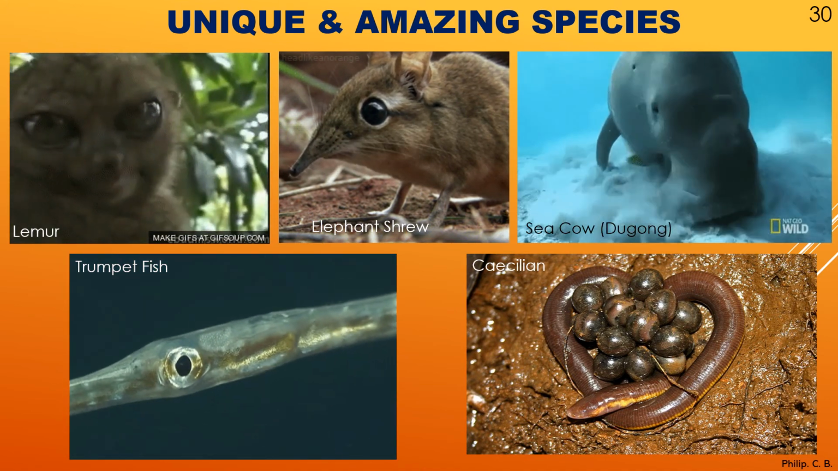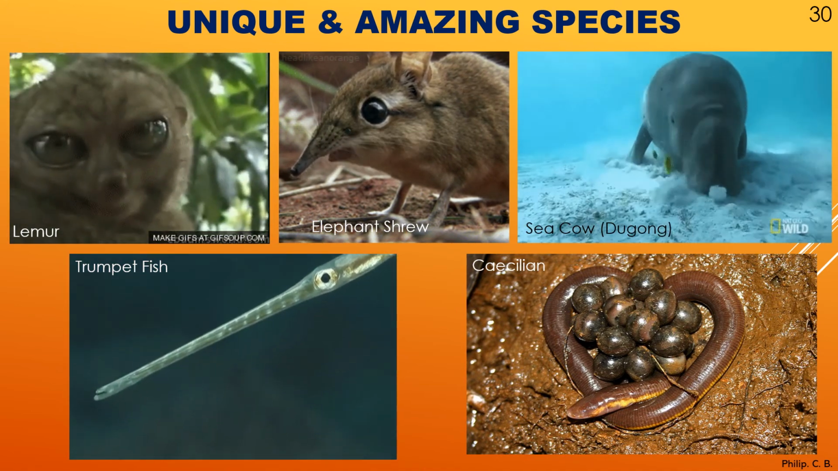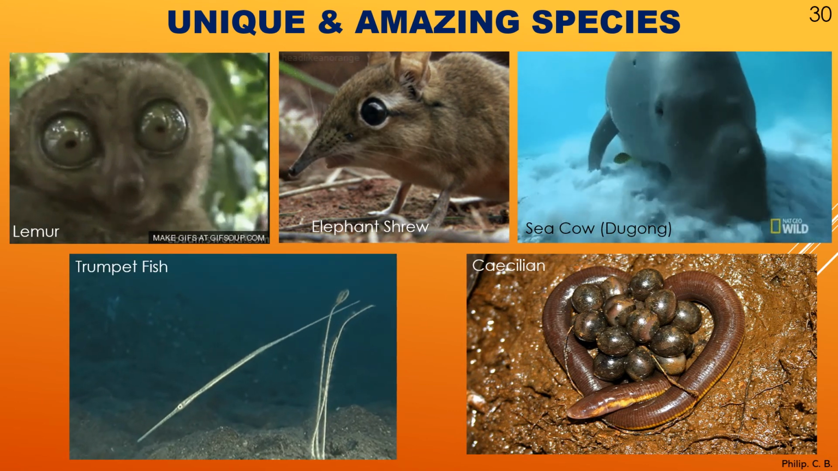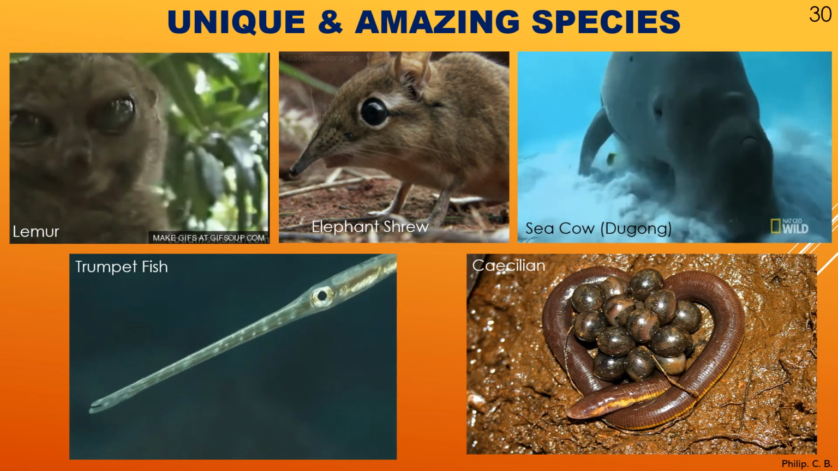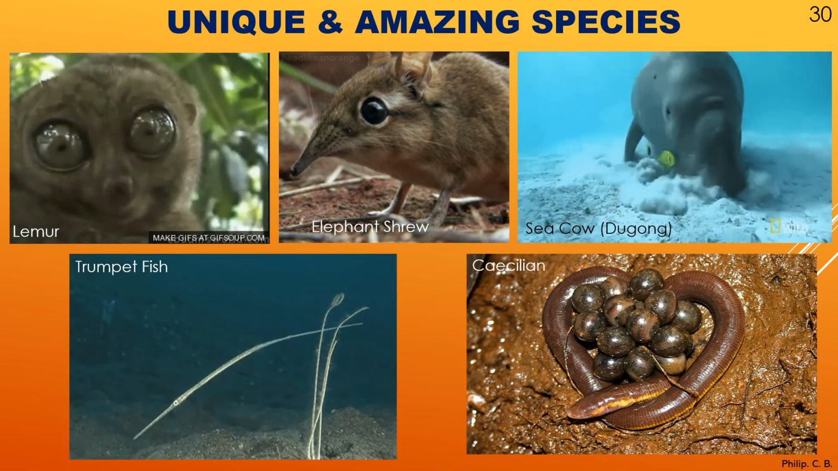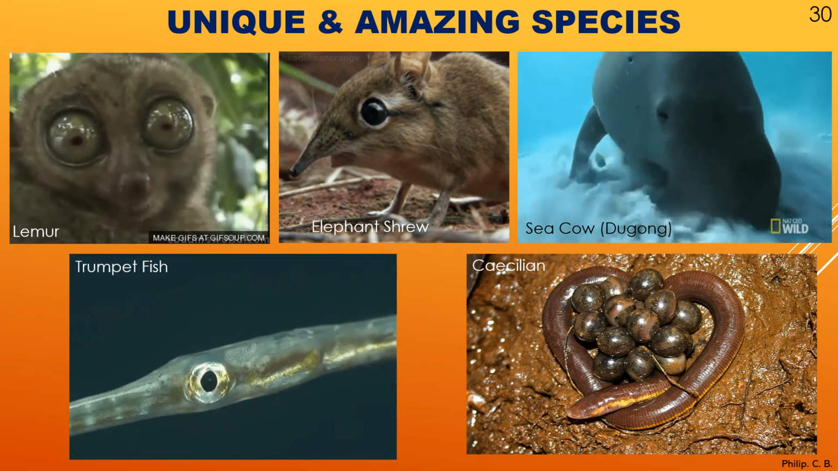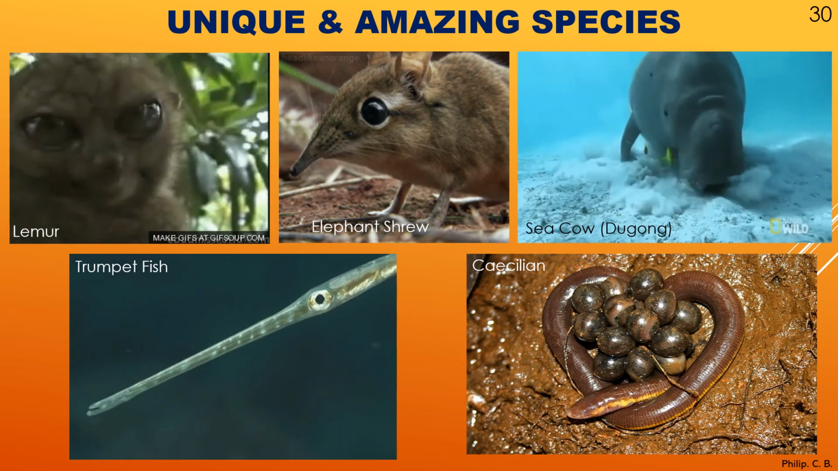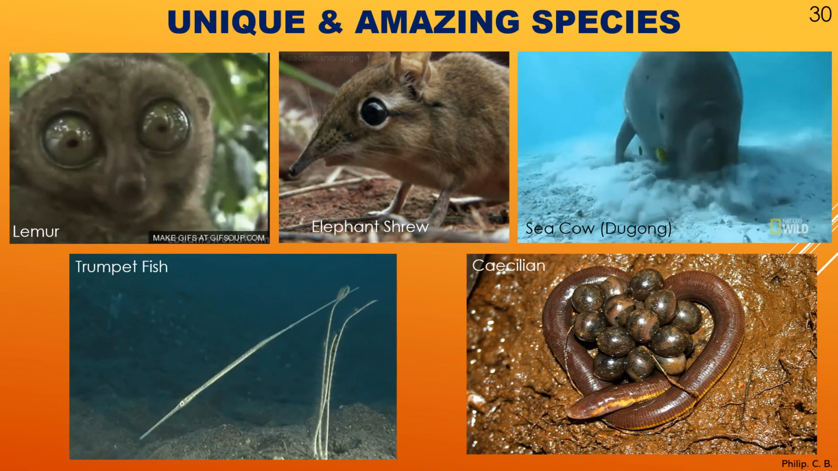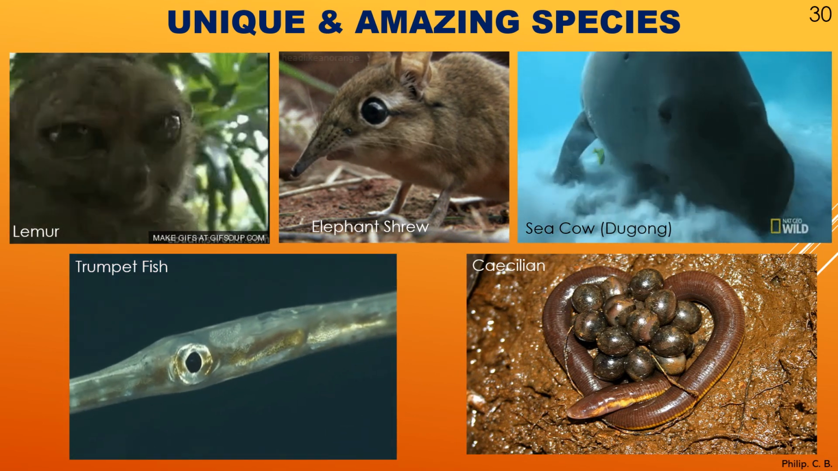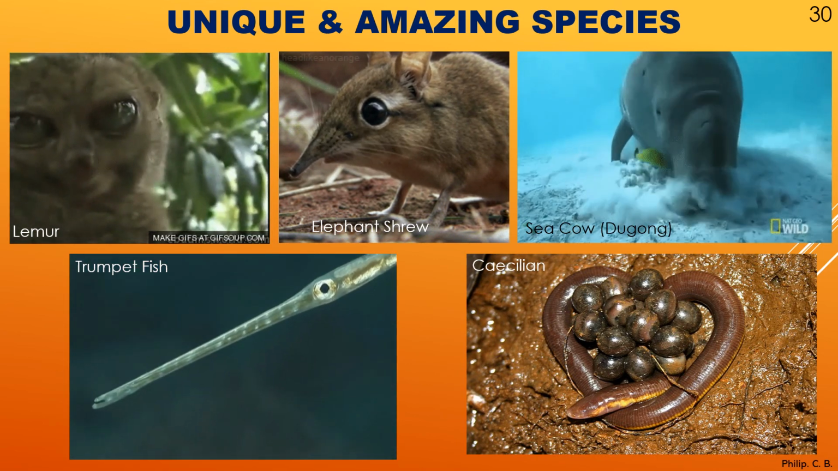Sea cow, a very huge species present in the water body, otherwise called dugong. Trumpet fish, see how it appears like a thin stick, but actually it is a long thin fish, and the appearance is called a trumpet fish. Then caecilian species, which again as I told appear like an earthworm with rings but having a mouth and proper eyes.